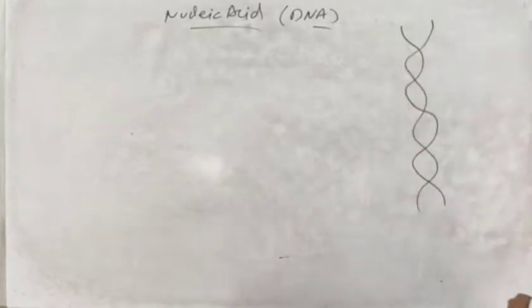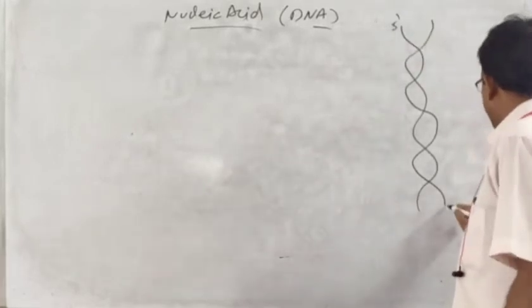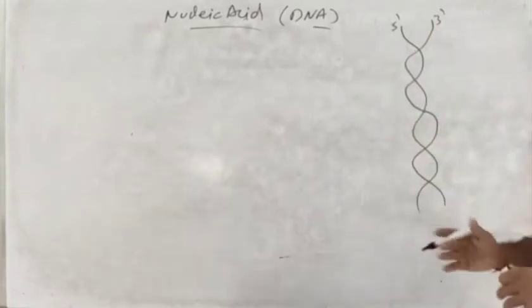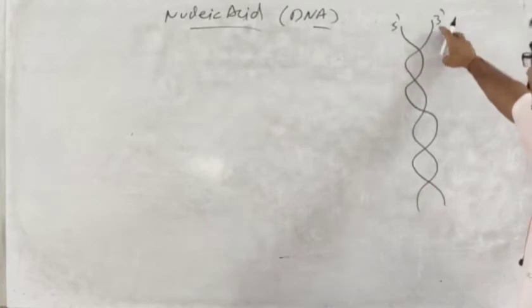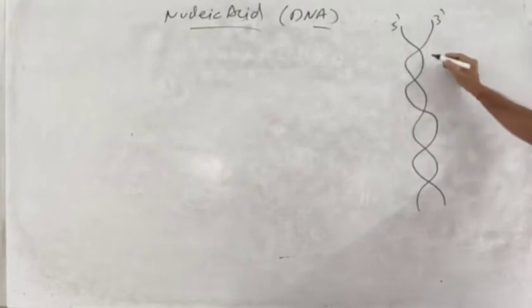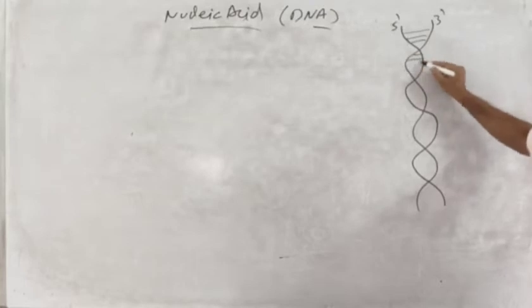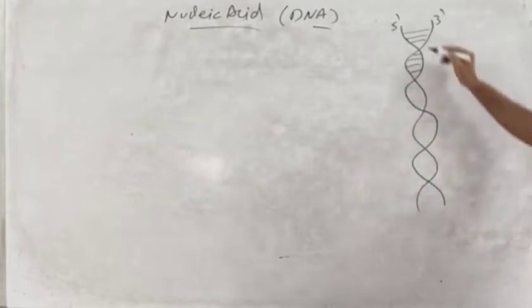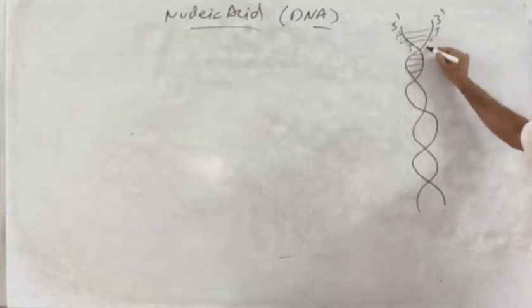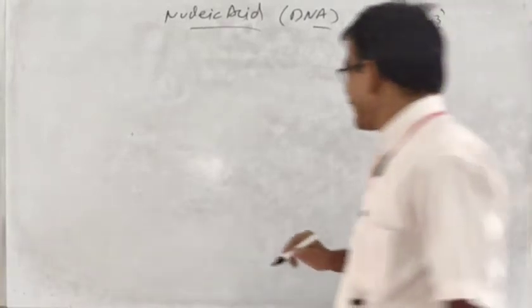DNA is a double helical structure in which one strand shows 5 prime to 3 prime direction, and another strand is anti-parallel to it, showing 3 prime to 5 prime direction, right? And among these strands there is an arrangement of purine and pyrimidine bases, A, T, G, C, T, A, C, G, likewise. So what is ATGC?